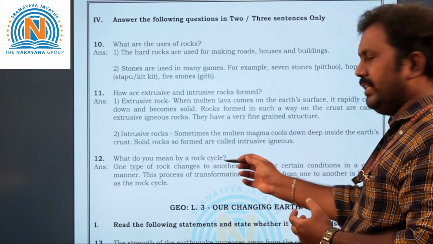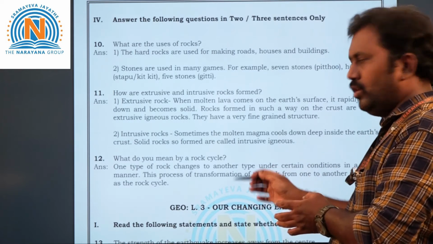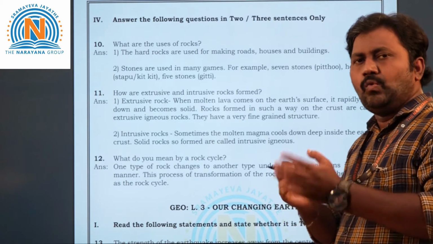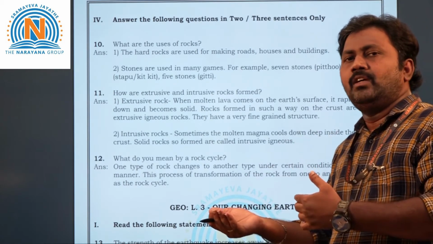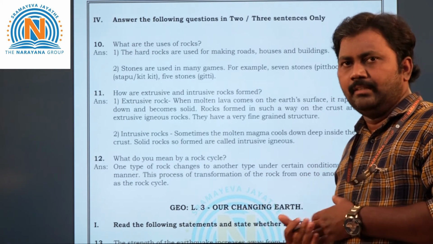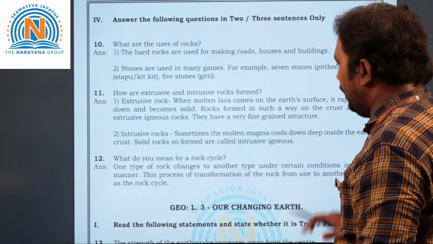One type of rock changes into another type under certain conditions in a cyclical manner. So this process, transformation of rocks, is known as the rock cycle. That means one rock changes into another form. Like we just discussed, rock will change into minerals, marbles, like that. So that whole process is called the rock cycle.